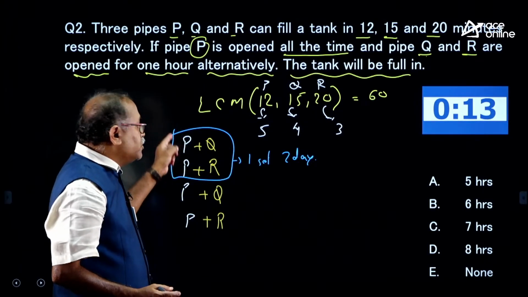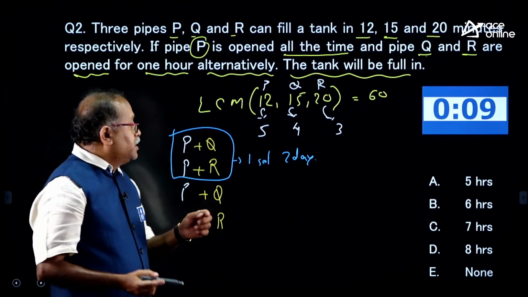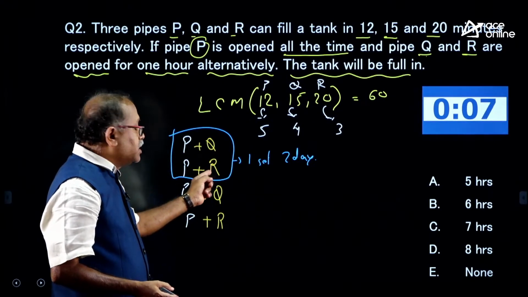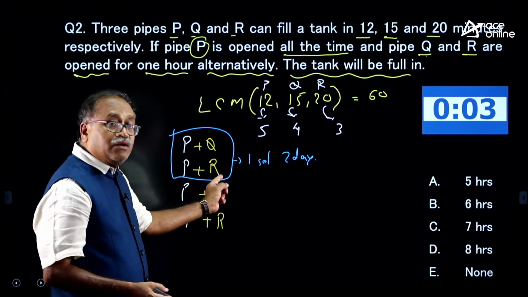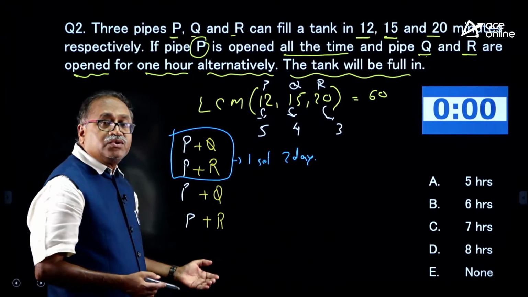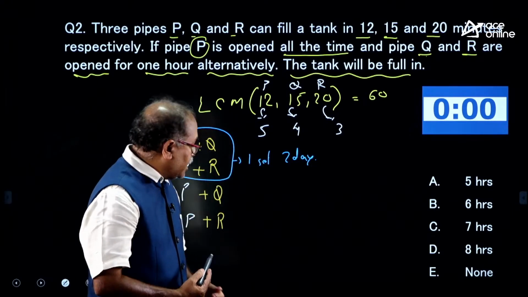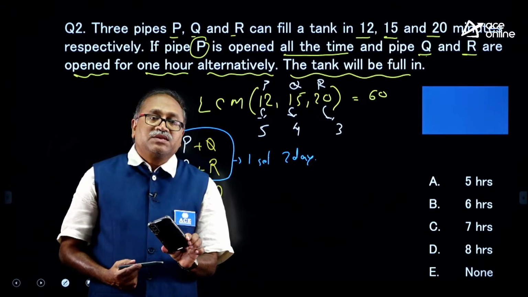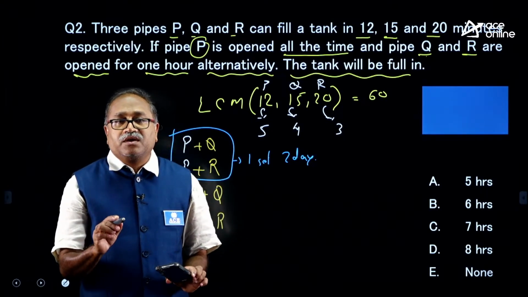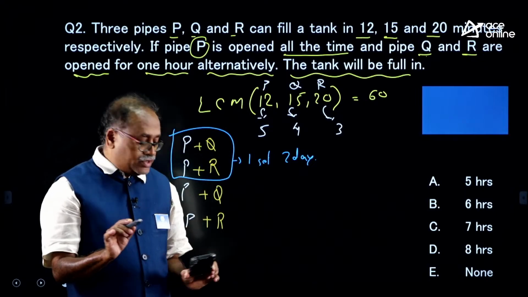P was running all the time. Q and R are running alternate hours. That means Q first hour, R second hour. So, the first hour P plus Q, second hour P plus R, and so on and so forth. It keeps going on. So, it's your time. Try to answer the question, my dear friends. These are all very important and valuable questions.